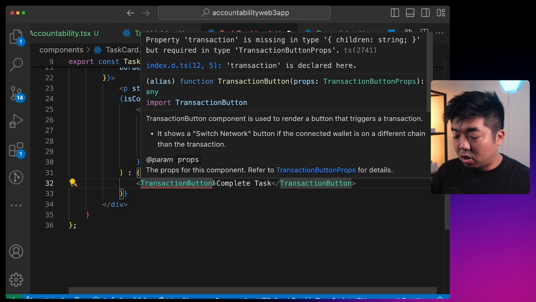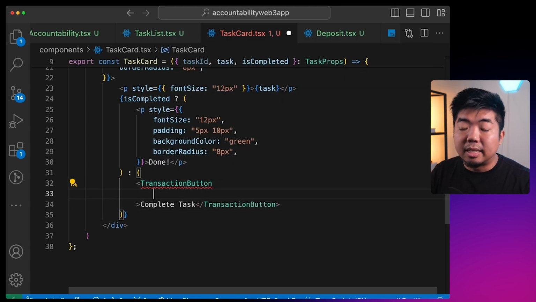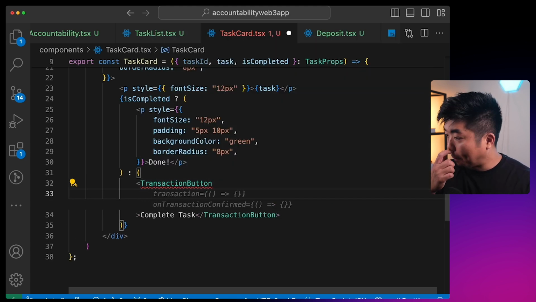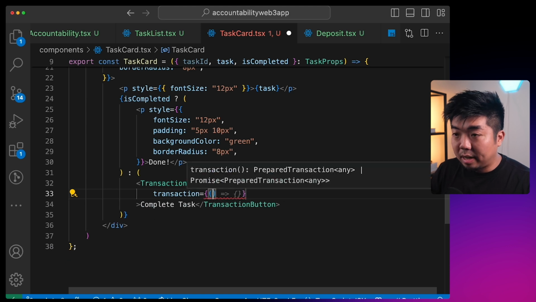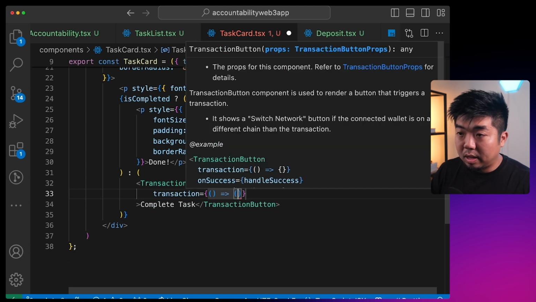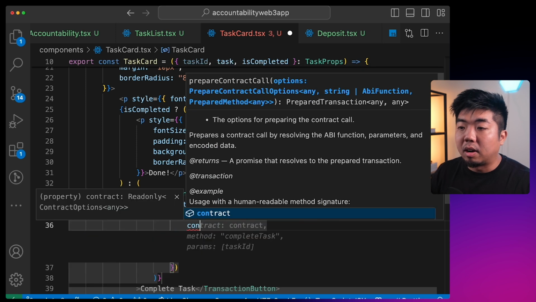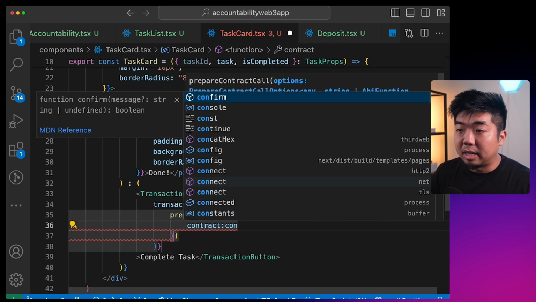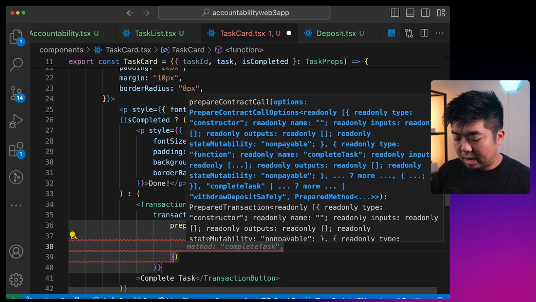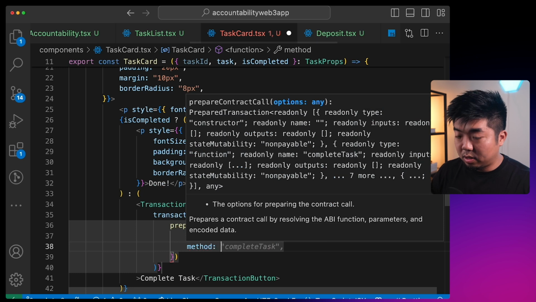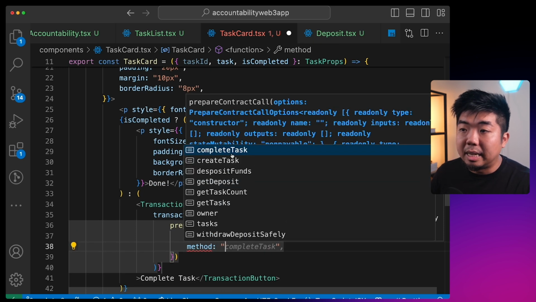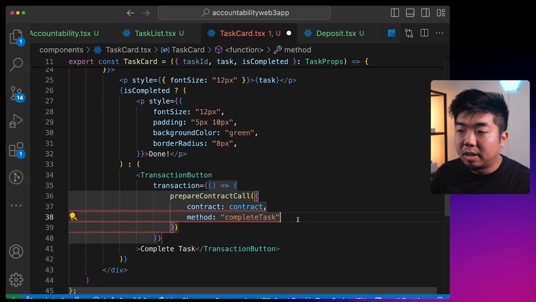And we are going to then call the complete task function from our contract. So we'll say transaction here is going to call, well, first we have to prepare the contract call, provide our contract from our contract.ts file. And the method we are going to call here is going to be our complete task function.